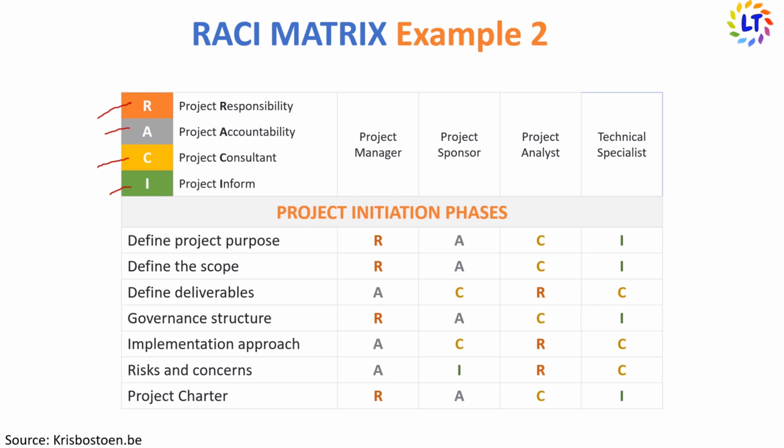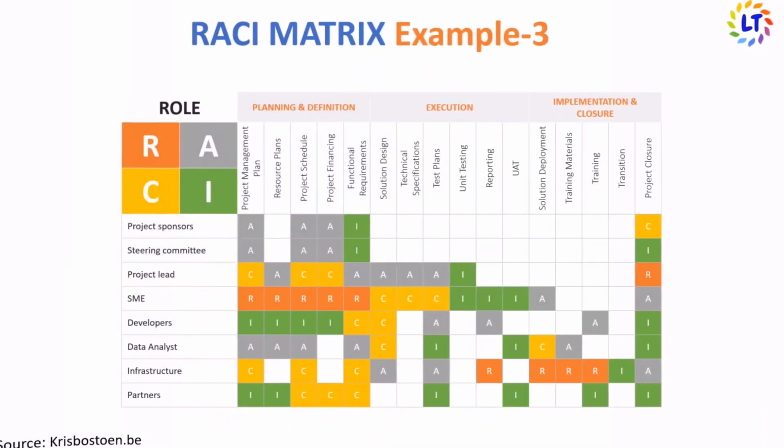In the solution design process, project owner, business SME and project manager will be informed, business analyst will be consulted, and software engineer will be responsible.